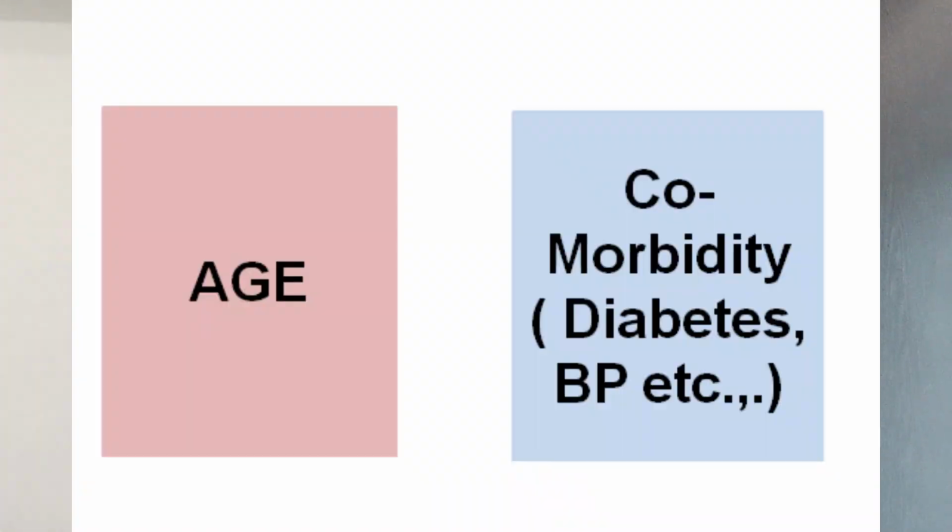So again, your B cell and immune system are directly related to your age and comorbid conditions, like diabetes or blood pressure. If your age is high and you have some underlying comorbid condition, then the amount of antibody production will vary significantly. So first thing, get yourself vaccinated.